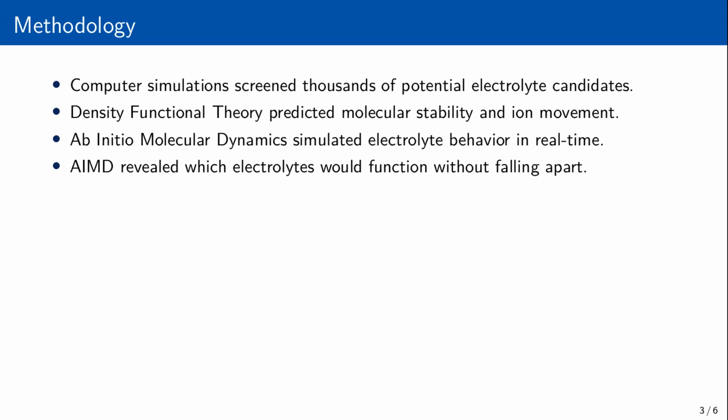First, we used density functional theory, or DFT, to predict how stable these molecules would be and how easily they'd let calcium ions move. This is like checking if our keys are strong and the right shape. Then, for the most promising candidates, we ran ab initio molecular dynamics, or AIMD. This is like a high-speed video simulation, showing us in real time how these electrolytes behave when they interact with the battery's calcium metal surface. This crucial step revealed which keys would actually work without falling apart in the lock of a real battery.